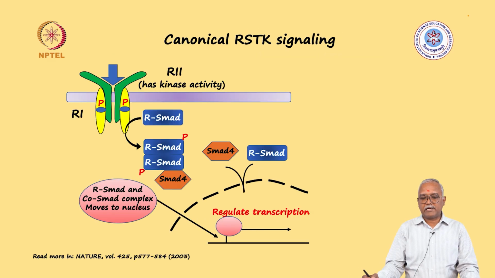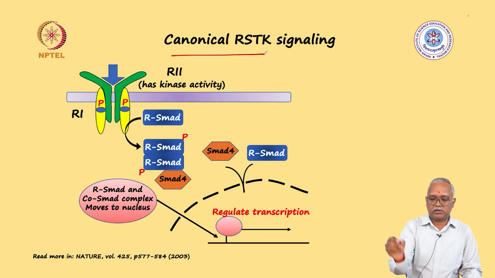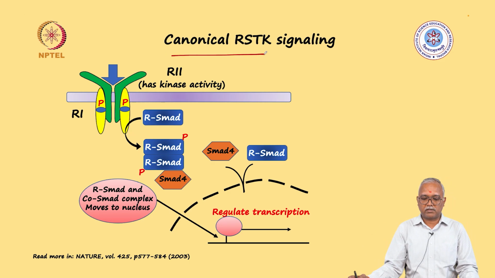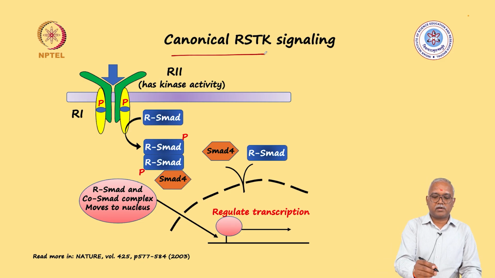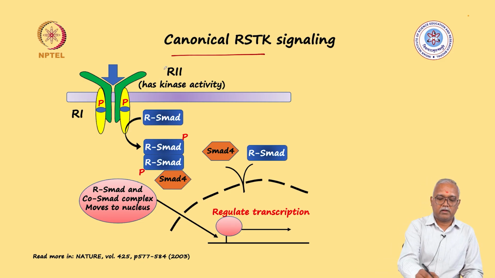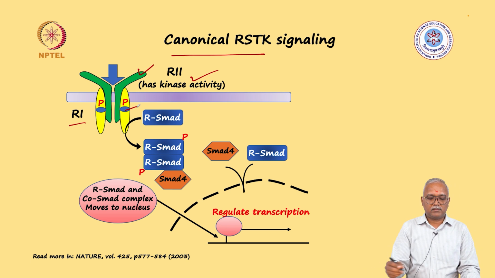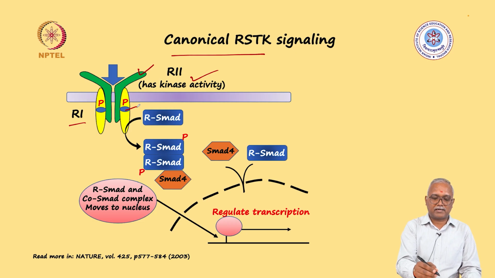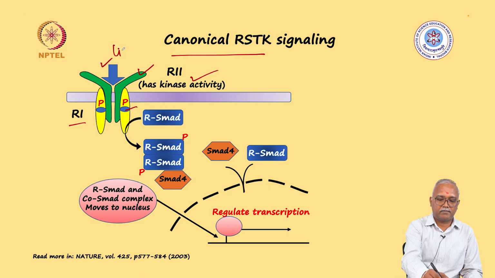So, a small recollection of what we discussed as canonical serine threonine kinase receptor signaling. It is a heterotetrameric assembly where receptor type 2 has the kinase activity and receptor type 1 has the site where phosphorylation can happen, and this heterotetrameric assembly is activated by binding of the ligand.